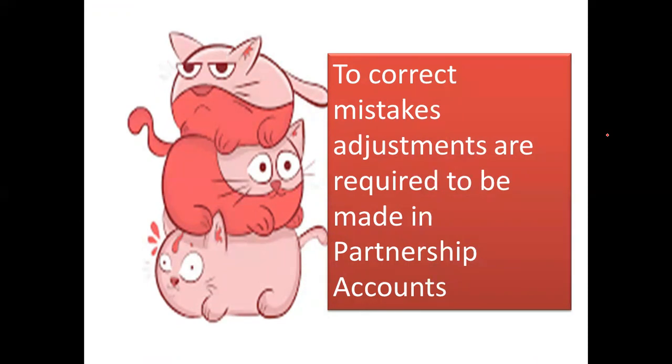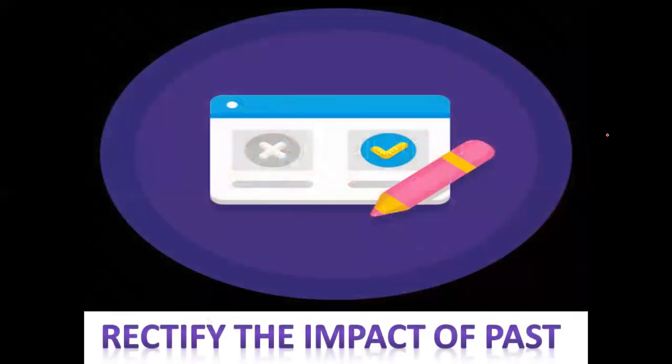Whenever there is any mistake and it has been noticed that the mistake has been done in the past, the very simple way is to rectify those errors. So to rectify the impact of these past transactions which were done because of ignorance and because of some wrong totaling or wrong amount entered, there is a need of one topic that is called past adjustment. This is the topic that today we are going to talk about.